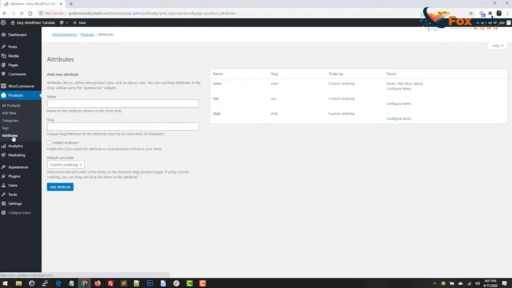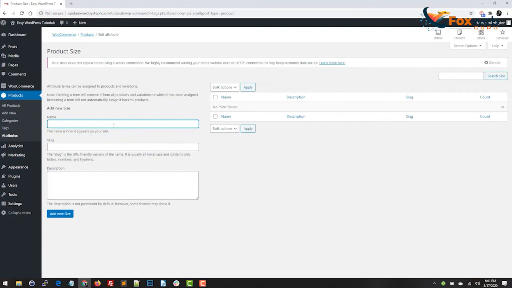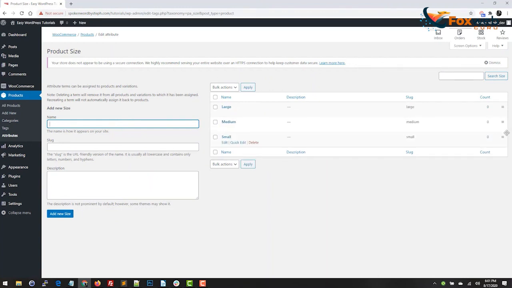So we're going to go back to attributes, and we're going to do the same thing for our other attributes. So this is size. So we'll do small, medium, and large. And I'm going to just change the order of these. And that's all for that.